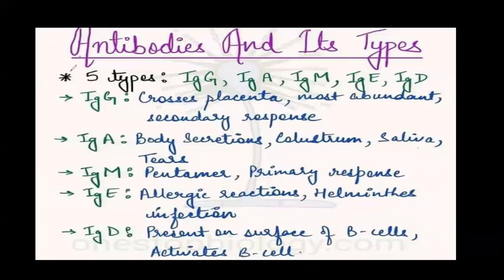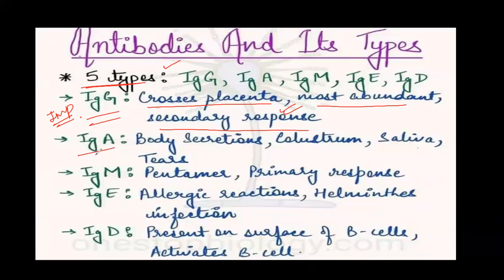Now we know that there are basically 5 types of antibodies. So we should know the function of each and every antibody and its type. First important antibody is antibody G. This is the antibody which crosses the placenta, and this antibody is most abundant in secondary response. So this is the antibody which is found in secondary response.